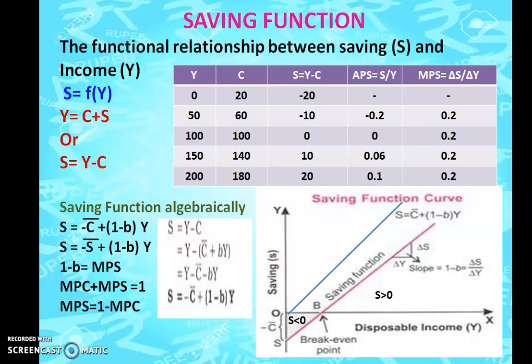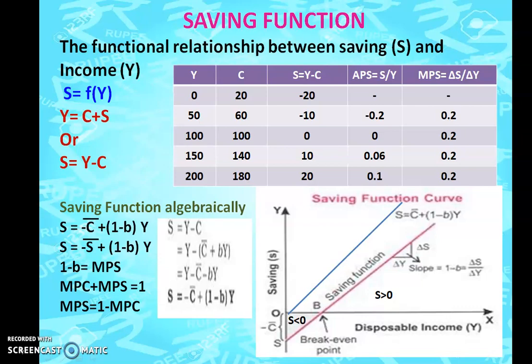Now, coming to the savings function. The savings function is nothing but the functional relationship between saving and income. So based upon your income, you are going to save. That's the reason we call it a functional relationship. This functional relationship can be numerical or algebraic. If you represent it in equation form, S is equal to F of Y.